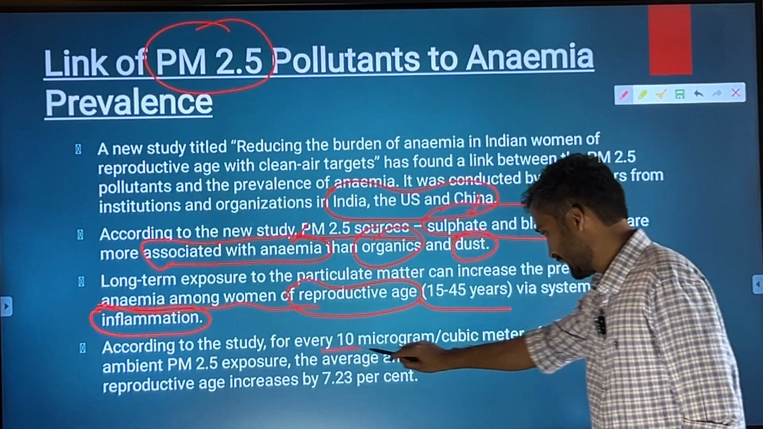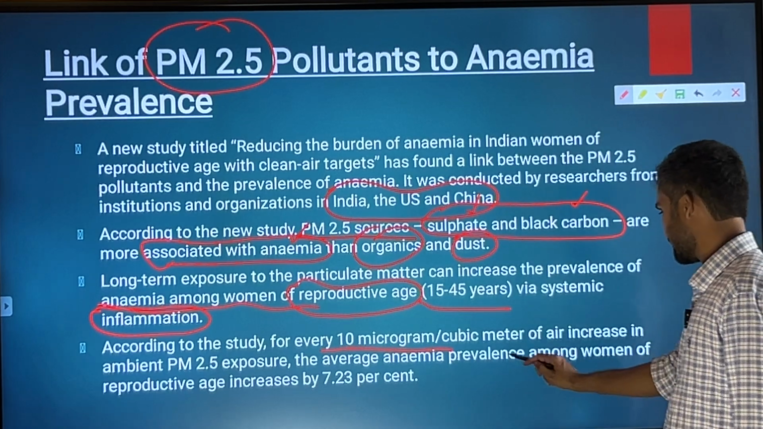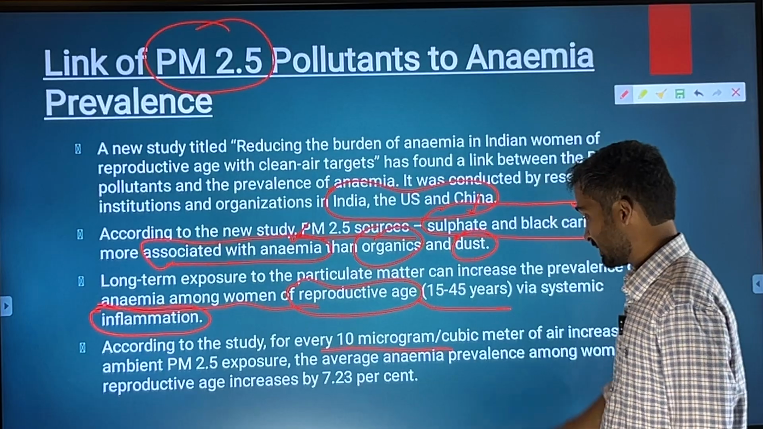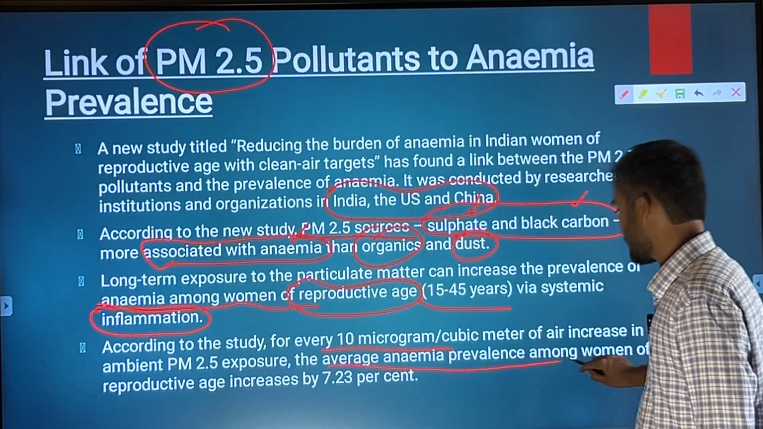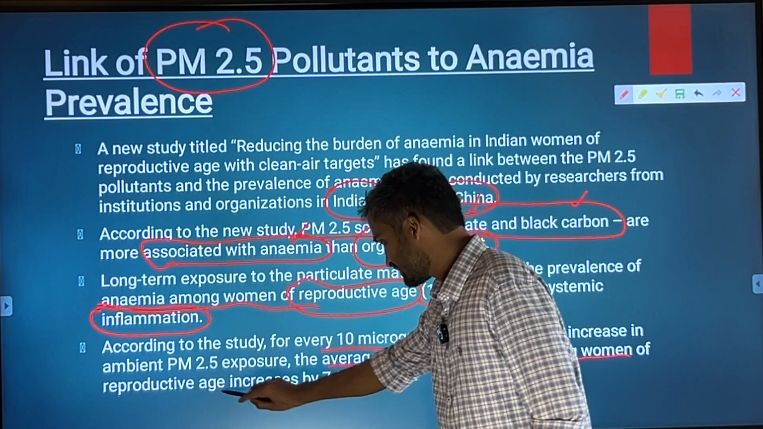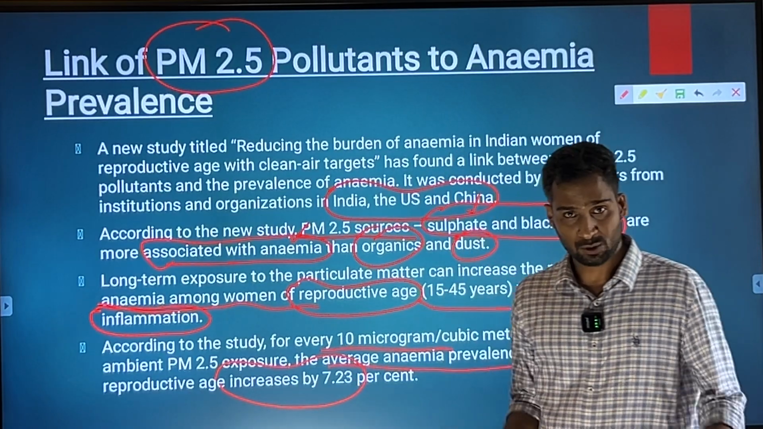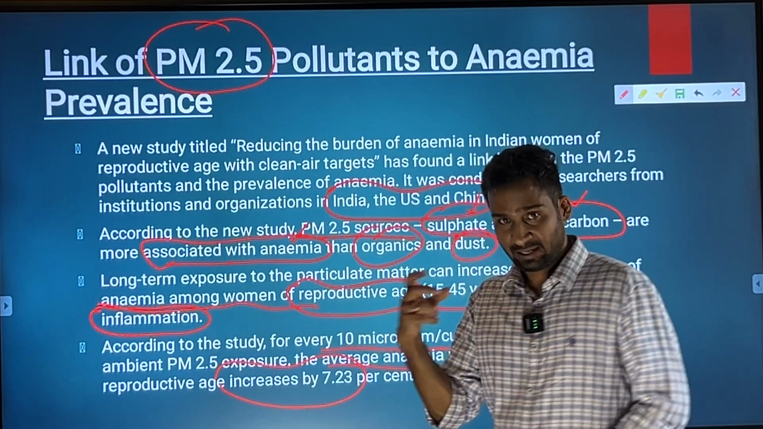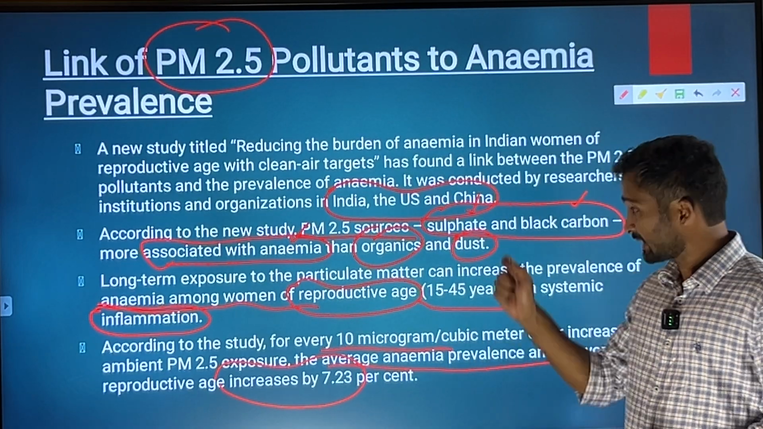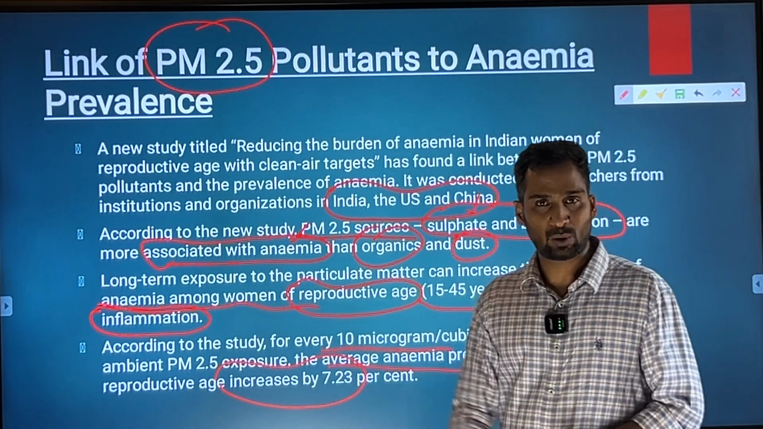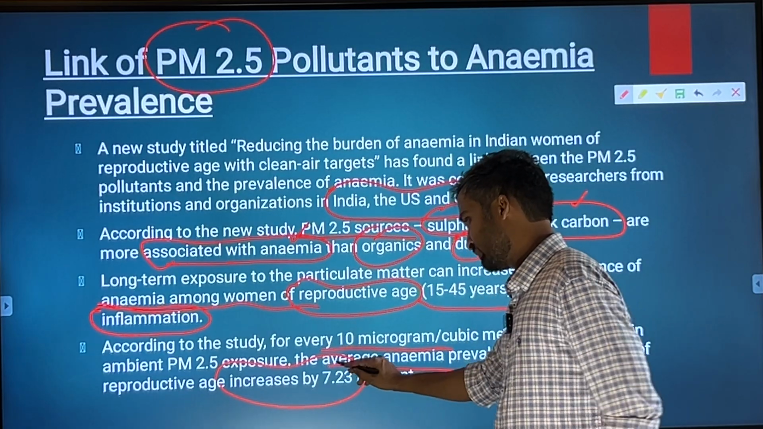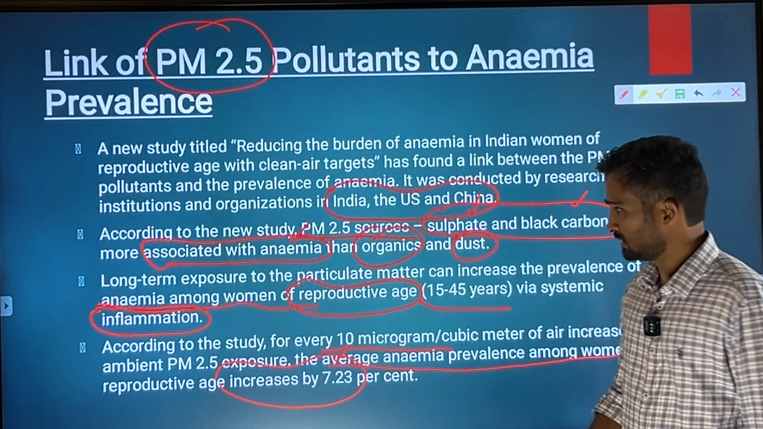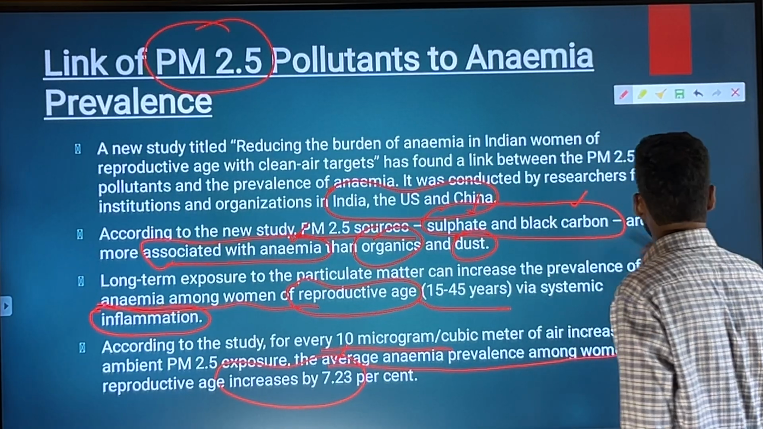According to the study, for every 10 microgram per cubic meter increase in ambient PM 2.5 exposure, the average anemia prevalence among women increases by 7%. So for every 10 microgram per meter cube increase in PM 2.5 exposure, there is a chance of an increase in anemia prevalence of up to 7.23%. So that is the report.